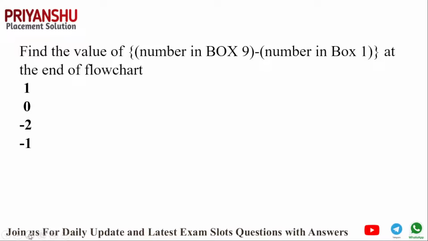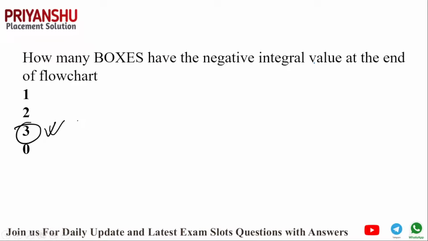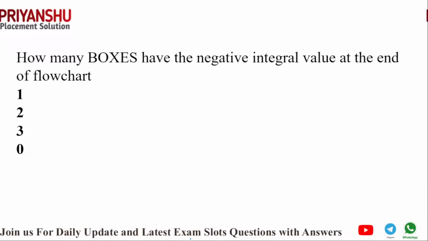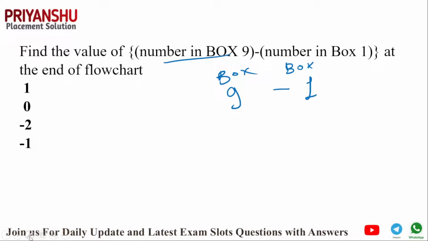This question is very easy. It hardly takes 1 minute to solve the flowchart, and the answer is very easy. So let's see. Find the value of the number in box 9 minus box 1. So what's the value of box 9? Box 9 is 6, minus box 1. Box 1 is again 6. 6 minus 6 is nothing but a 0. So the answer is 0. Getting clear? The answer is 0.